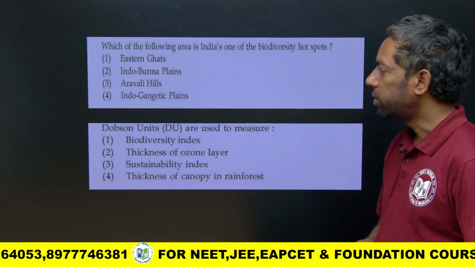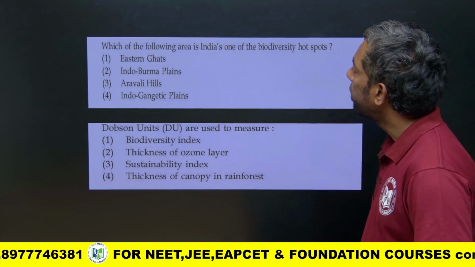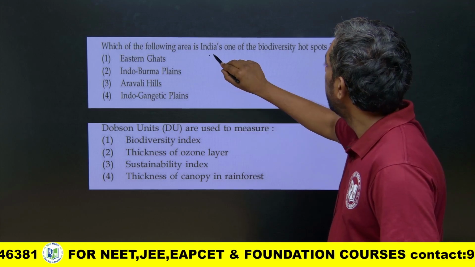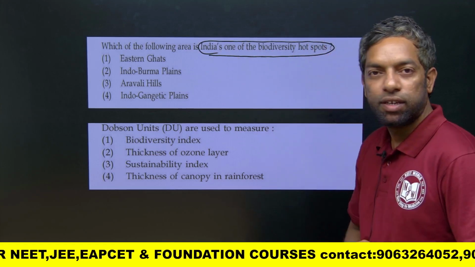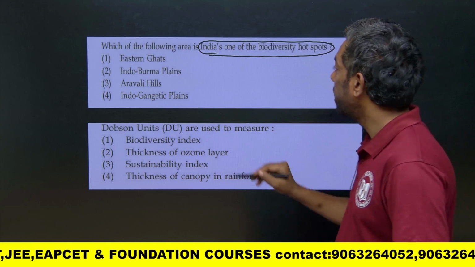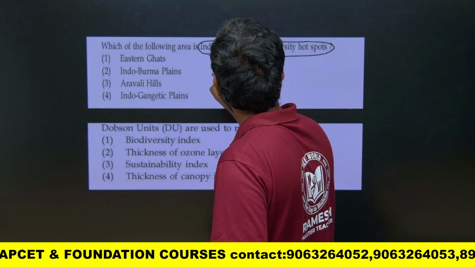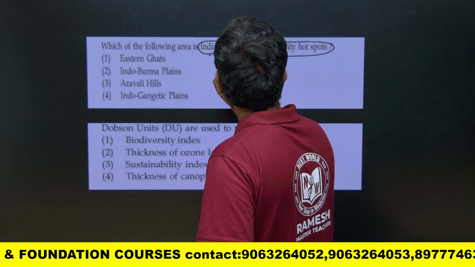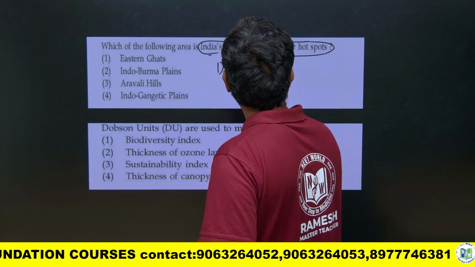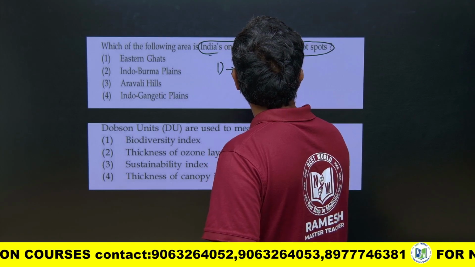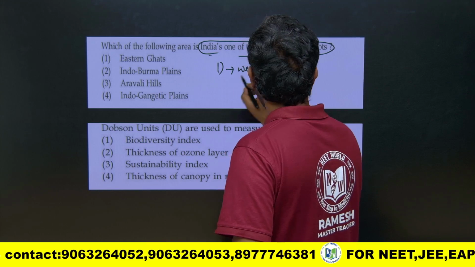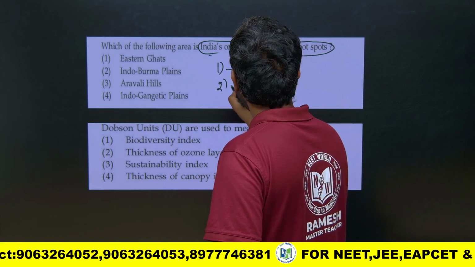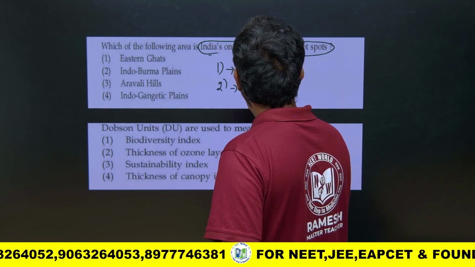Next, which one of the following is an Indian biodiversity hotspot? There are biodiversity hotspots in India. One is the Western Ghats, and the second one is the Eastern Himalayas.